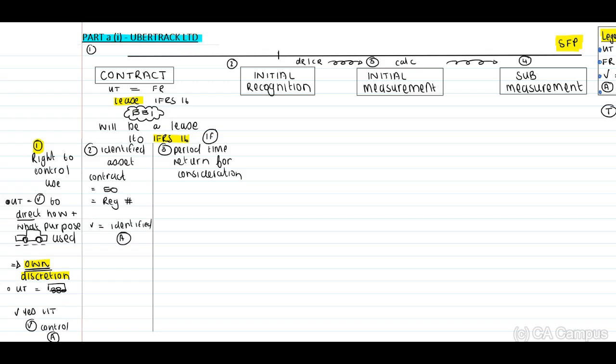And we need to indicate as well here, guys, that UberTrack has the right to use these assets as and when, because Fleet Rent may not substitute any of these vehicles with another vehicle in the fleet if UberTrack did not request this.